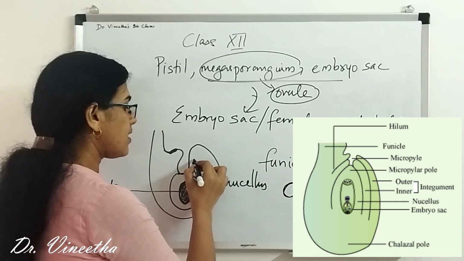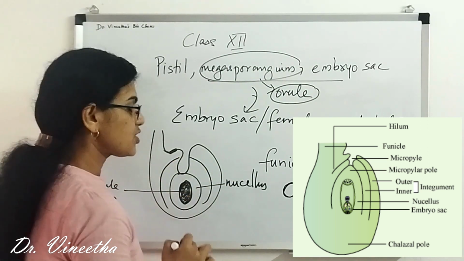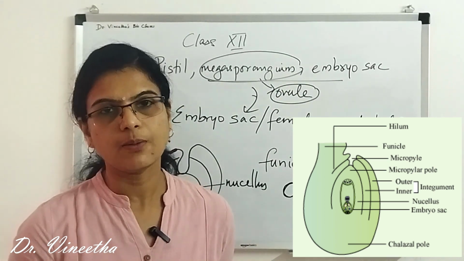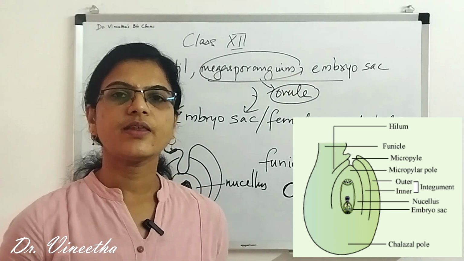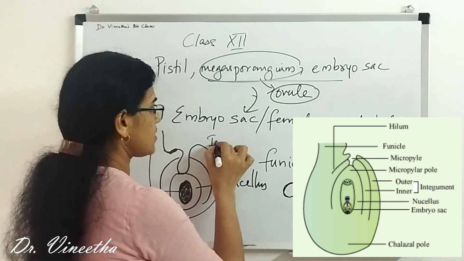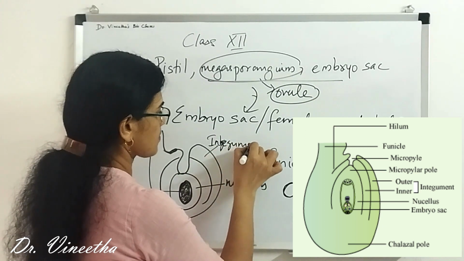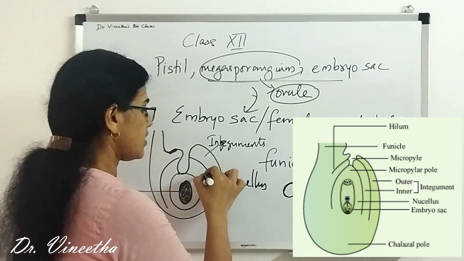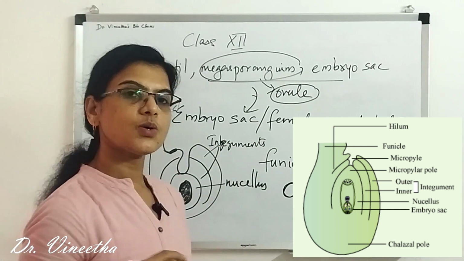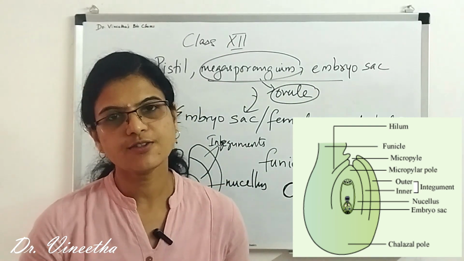And there are outer structures which give a protective envelope to the nucellus and the ovule within, and these are called integuments. Here two integuments are there. So these integuments serve as an outer protective covering.